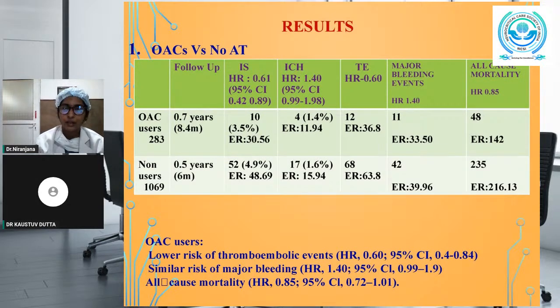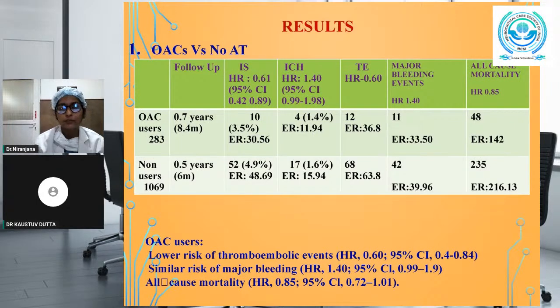Thromboembolic events had occurred in 12 participants out of 283 in the OAC users and in 68 participants out of 1069 in the non-AT users, with the hazard ratio of 0.6. The major bleeding events had occurred in 11 patients in the OAC users and in 42 patients out of 1069 in the non-AT users, with a hazard ratio of 1.40.